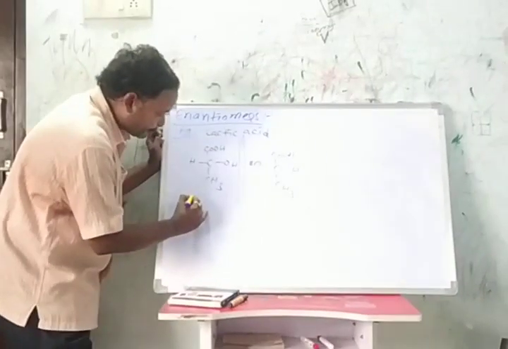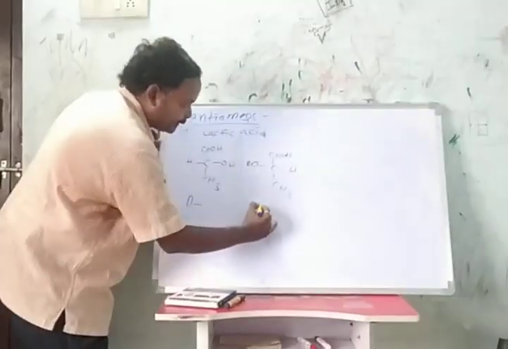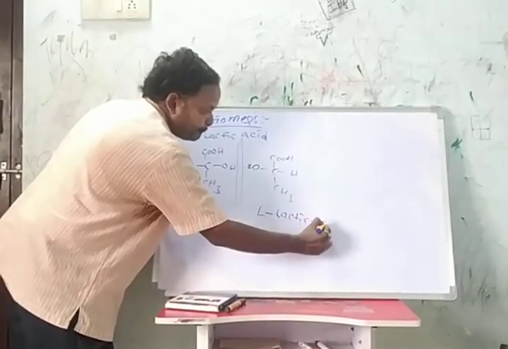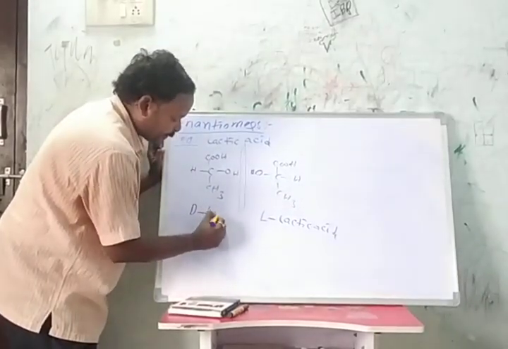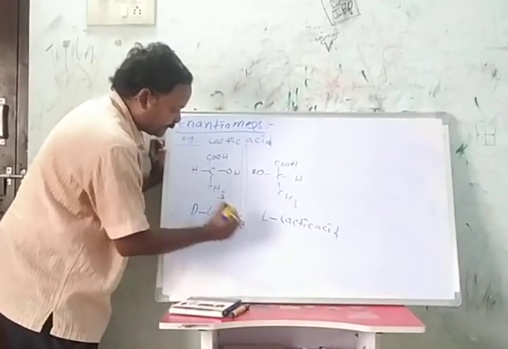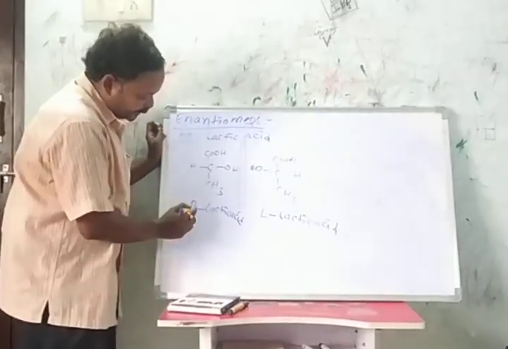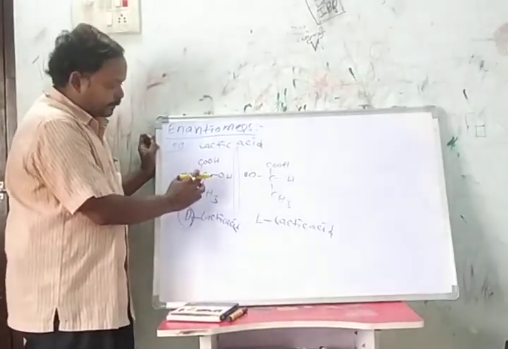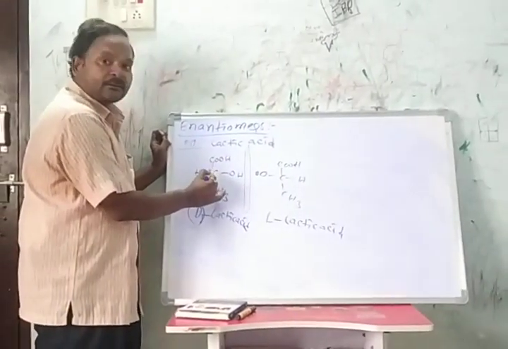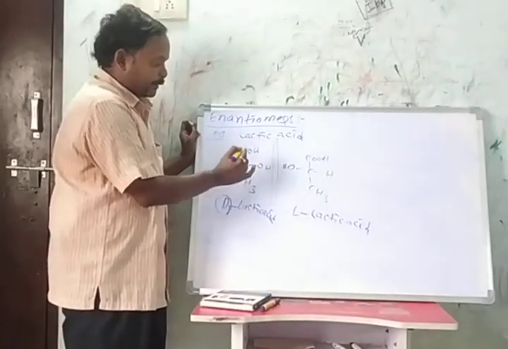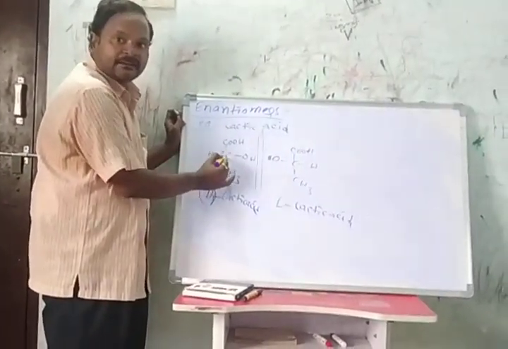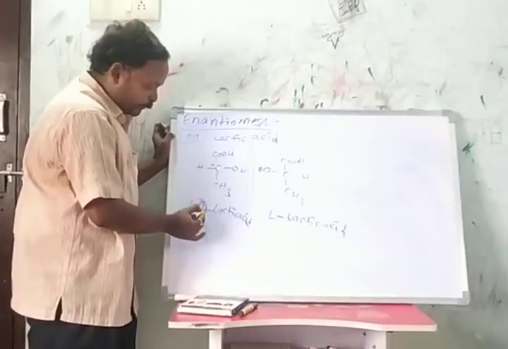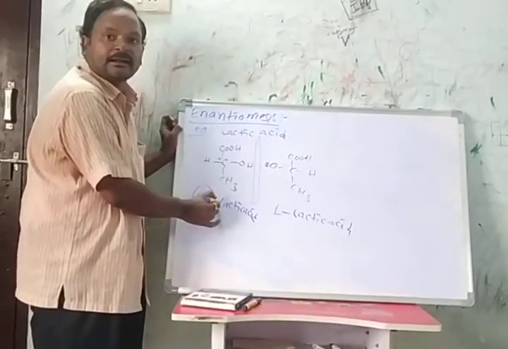Another way: here we call this one D-lactic acid, and this we call L-lactic acid. What is the meaning of this D? This carbon is the last but one carbon. This last but one carbon has the OH group, or a highly electronegative group, on the right side. So this configuration we call D.